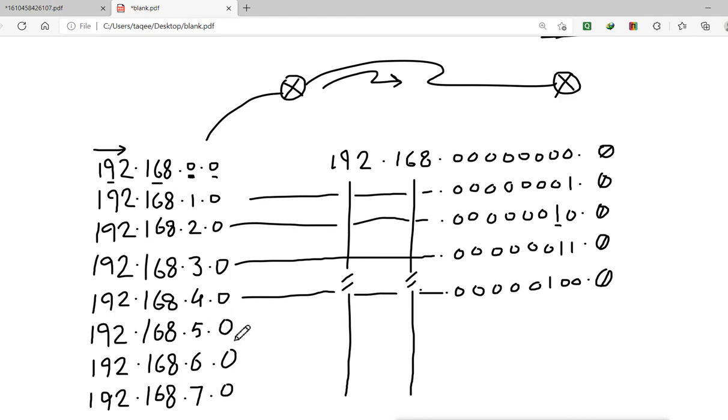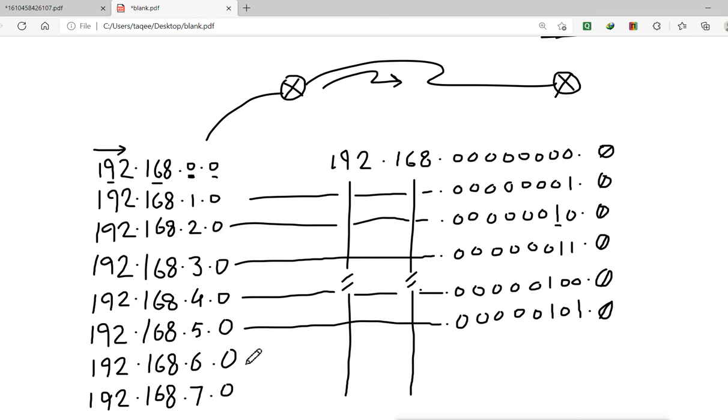Now this 5, when we convert it into binary, this 5 means what? This 4 and this 1 plus 5. So the first bit is on and then this third bit is on. So what we will get? 5. So 1, 2, 3, 4, 5. This bit is on and then 0, and this bit is also on. Then all the other bits are here 0.